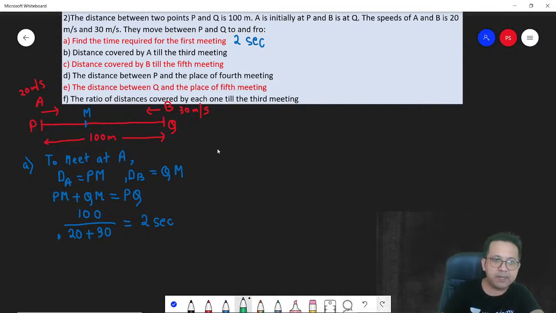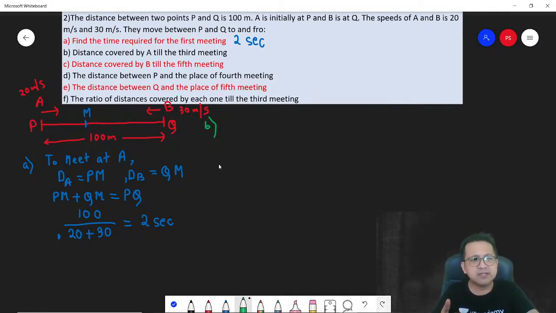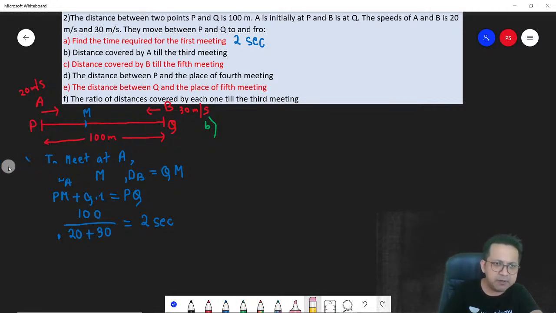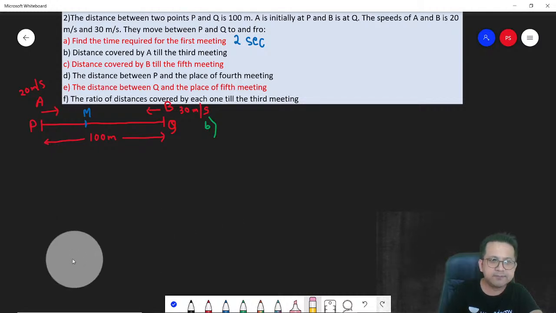Let's look at part B. Distance covered by A till the third meeting. Now think about it logically. I'll rub this so that I create some space for myself. Now let's realize the third meeting.